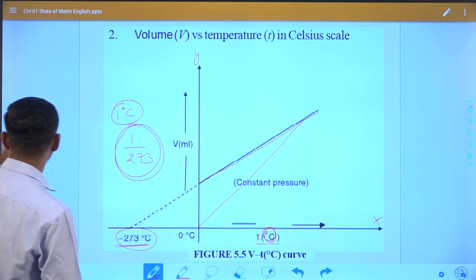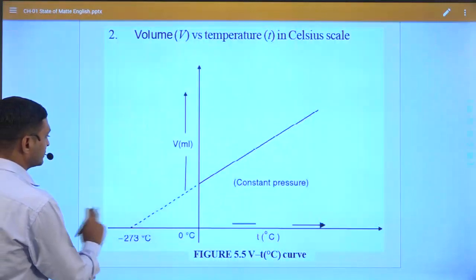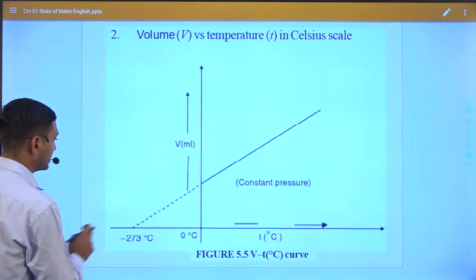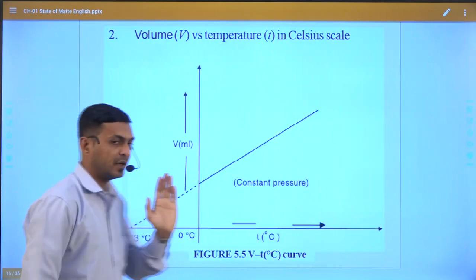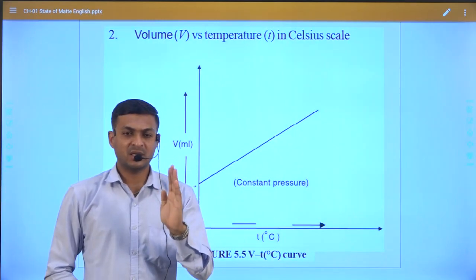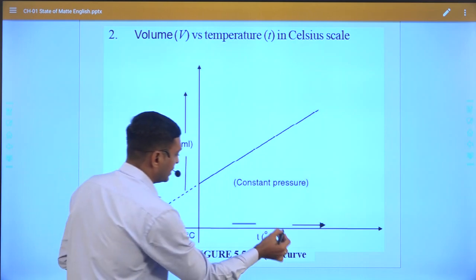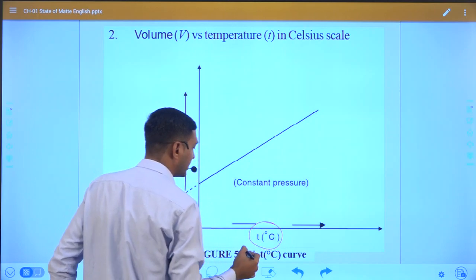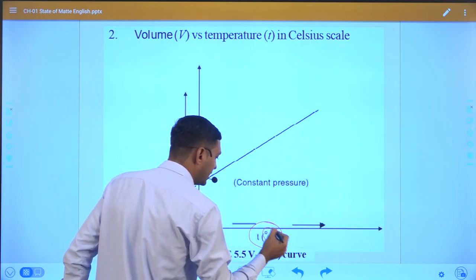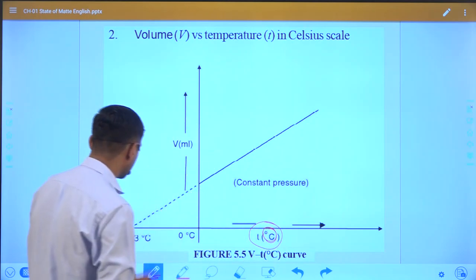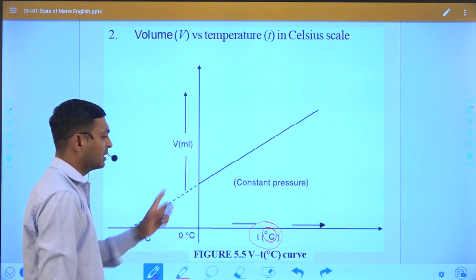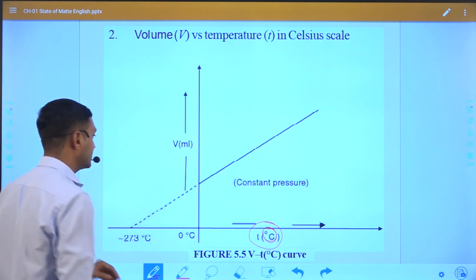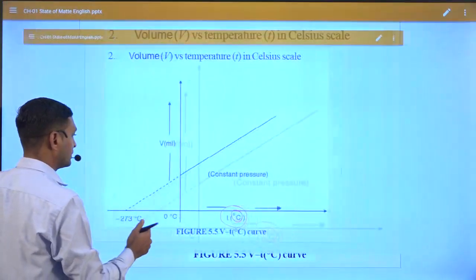Okay, so this is the difference between this graph and this graph. What we have to understand is that temperature in degrees is possible in negative, while Kelvin temperature never exists in negative value.